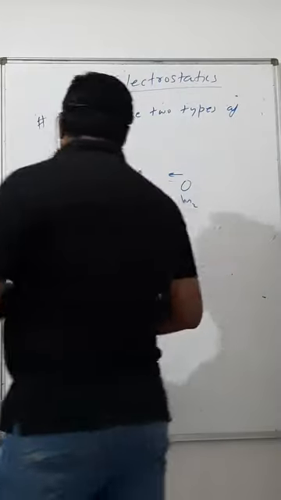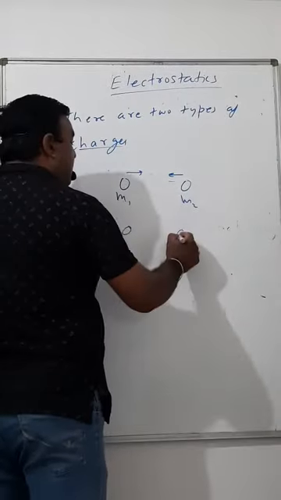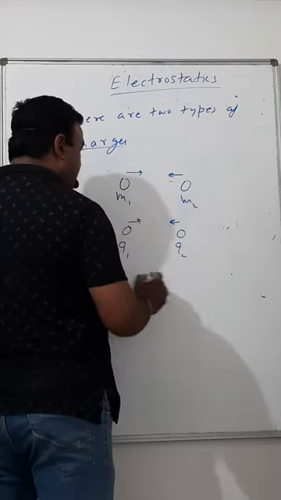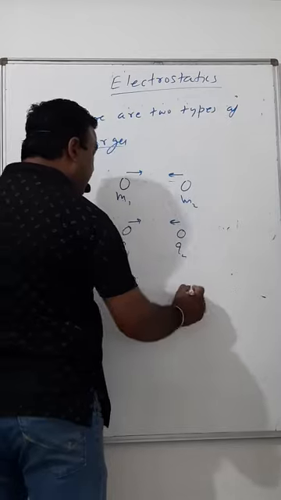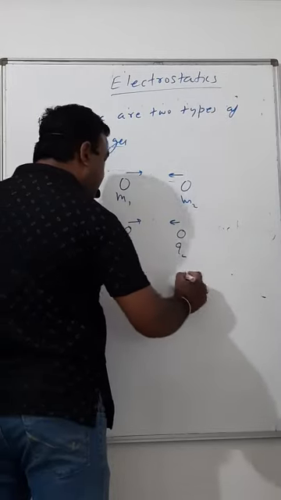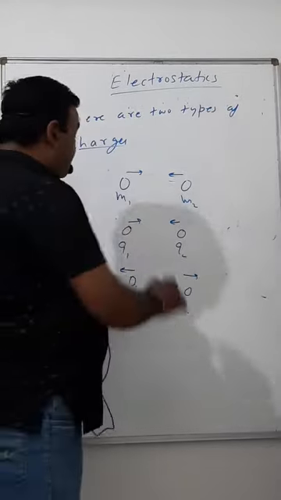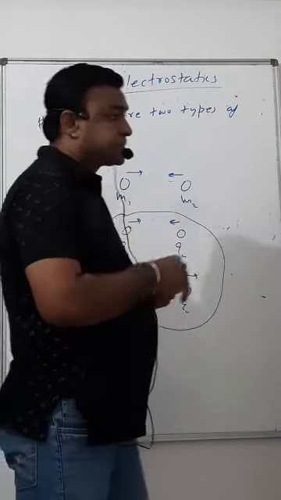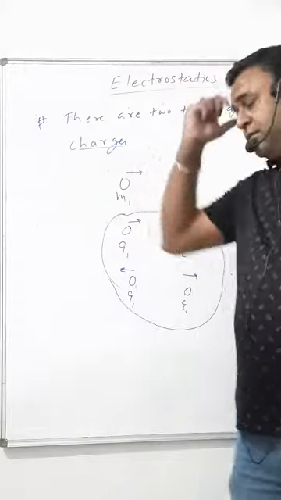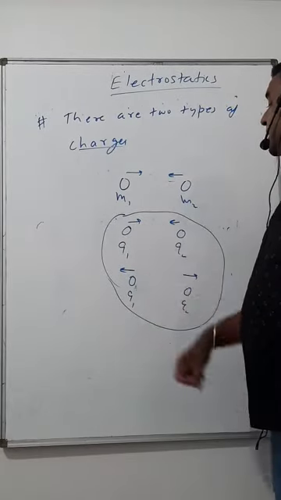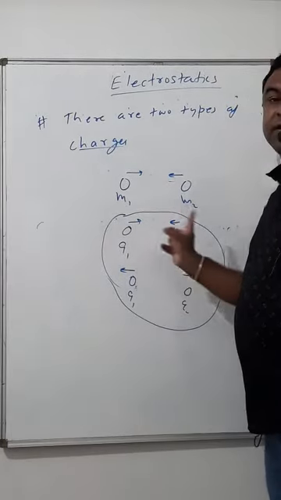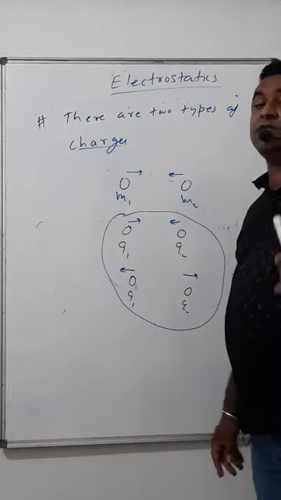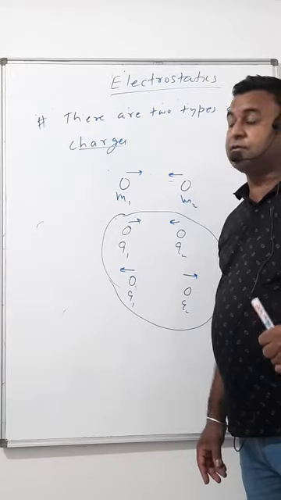But in case of charge, if there are two charges q1, q2, there is possibility of attraction as well as possibility of repulsion. Now this phenomenon gives a clue that there should be an oppositeness in these two charges, meaning there should be at least two ways to express the charge.